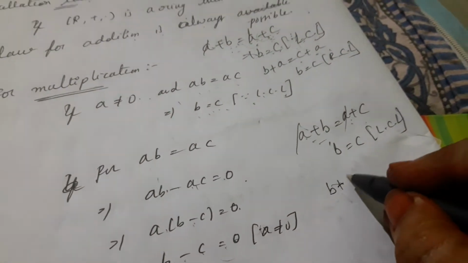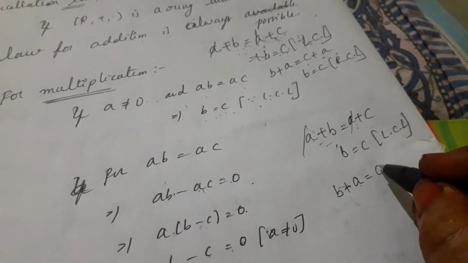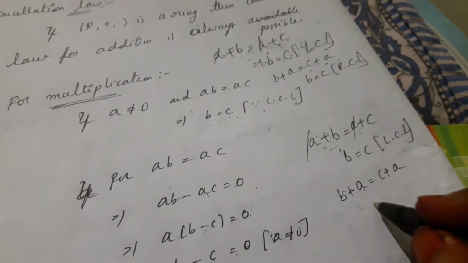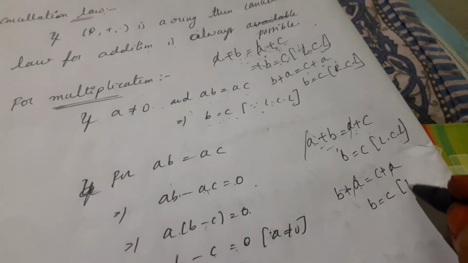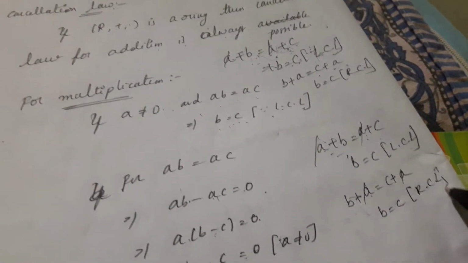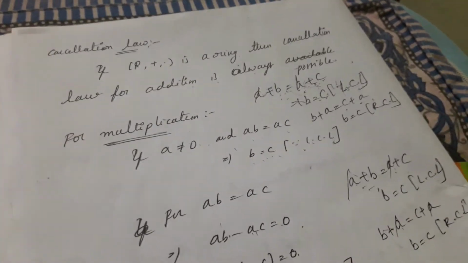Again we consider b + a = c + a. Then b is equal to c. Again by right cancellation law we have b is equal to c. These are the cancellation laws under addition.